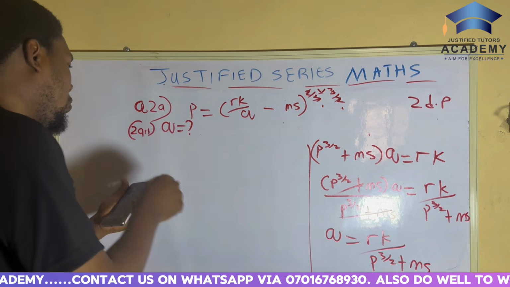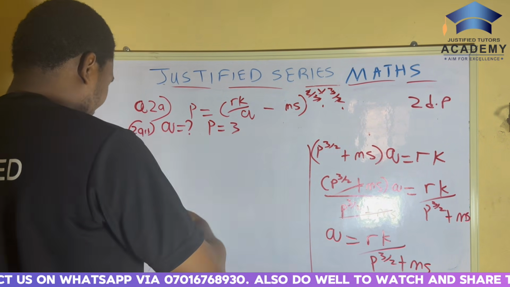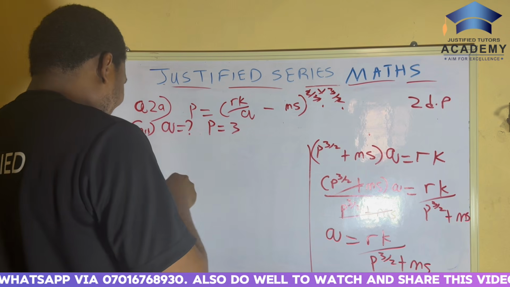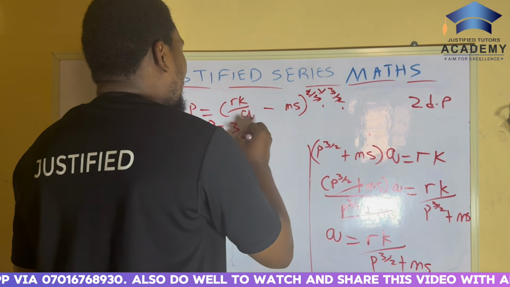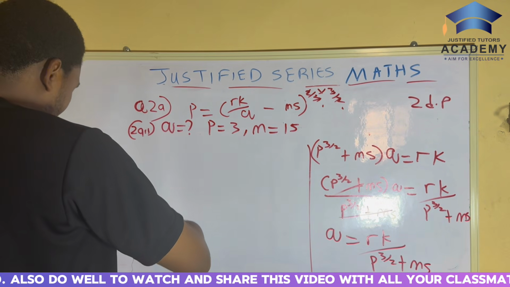The value of Q when P is 3. So P is equal to 3. M is 15.